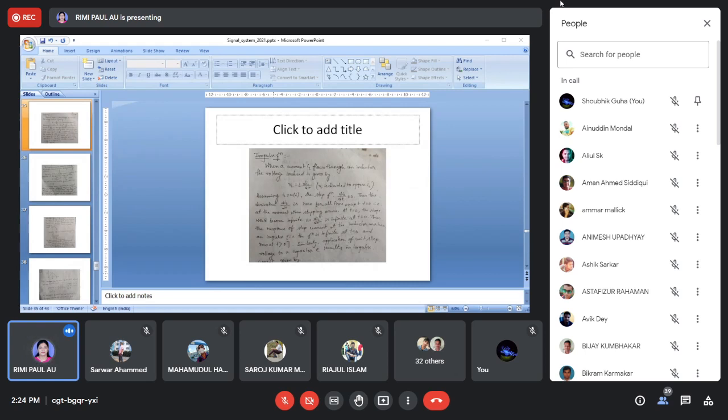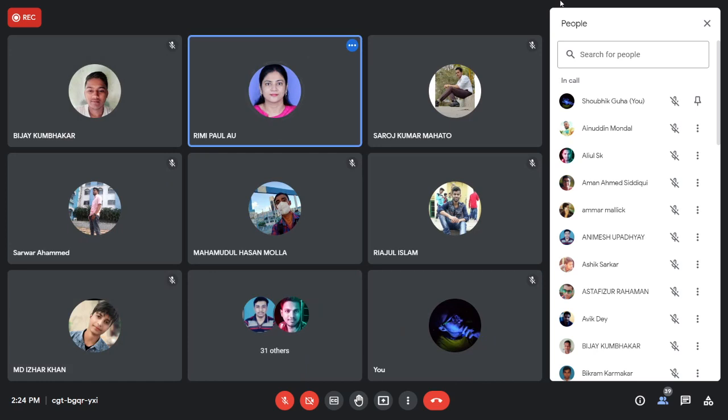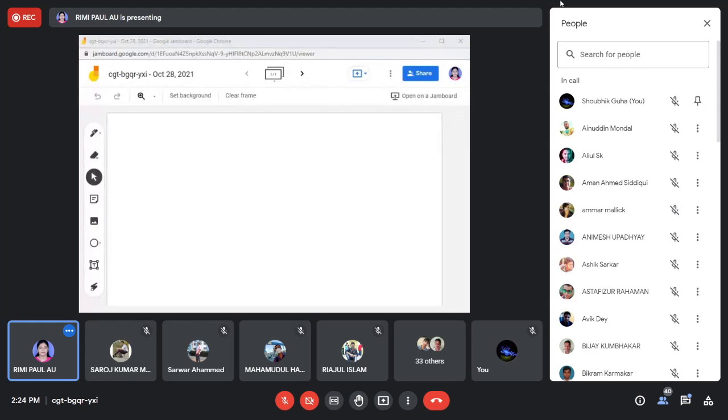Okay, let me show you once more, then you can understand. Now the current is flowing through this, and it is the unit step current.